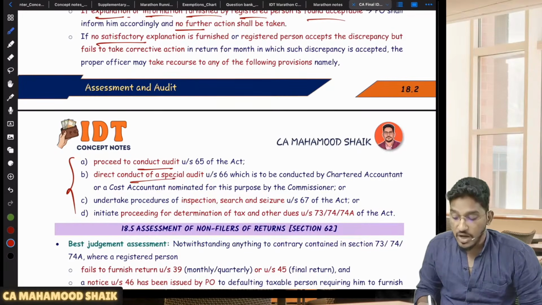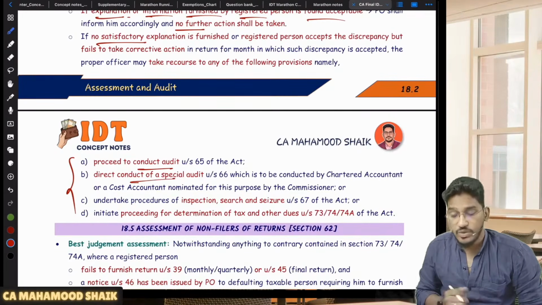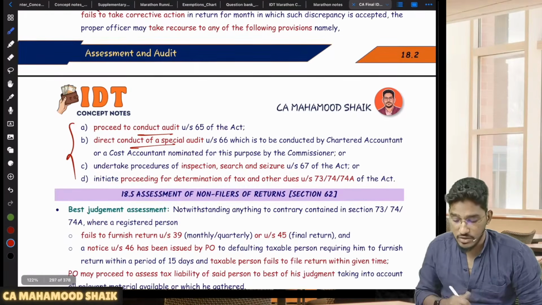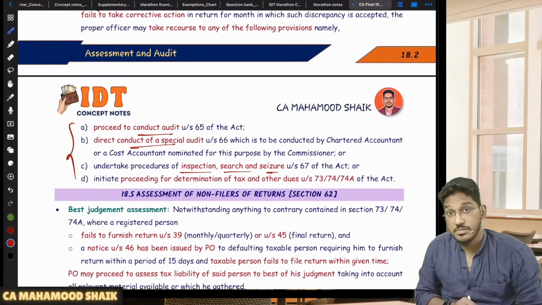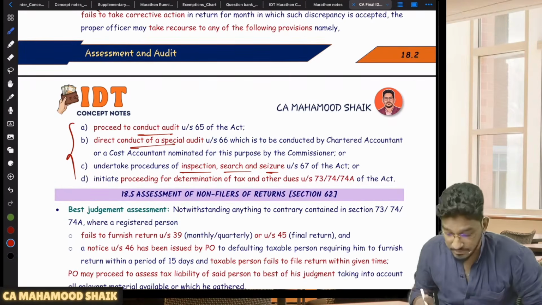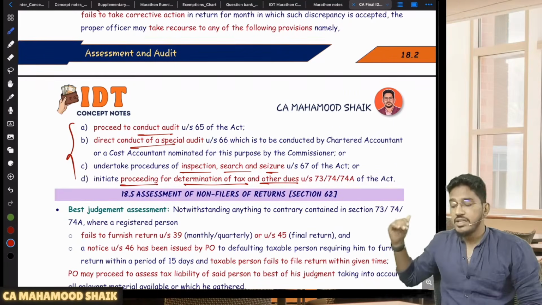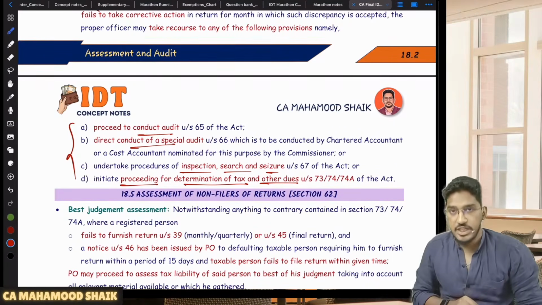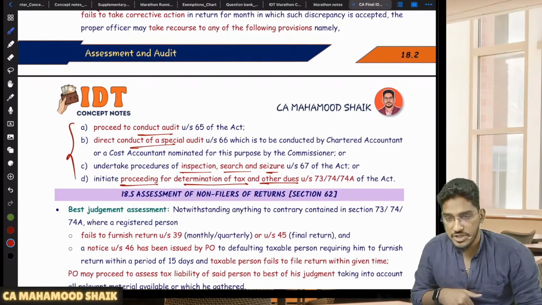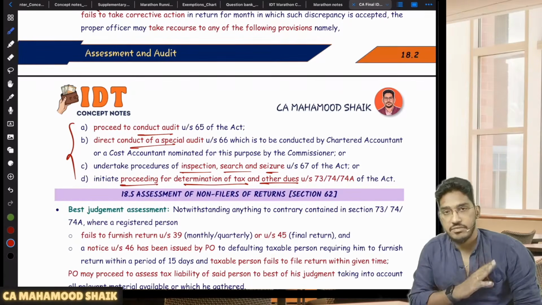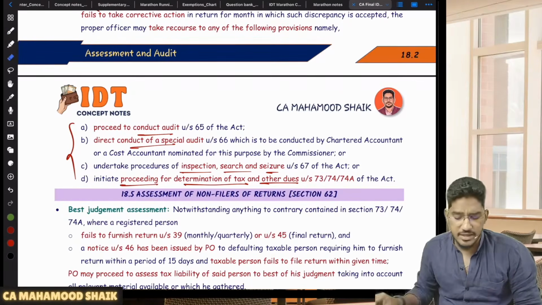Departmental audit he can order, or he can even order a special audit by a chartered accountant or cost accountant. Or he can do inspection, search and seizure also. Under section 67, he can order for inspection, search and seizure. Or he can initiate proceedings for determination of tax and other dues under section 73, 74 or 74A. He can initiate demand and recovery proceedings. Able to understand? Clear and comfortable?